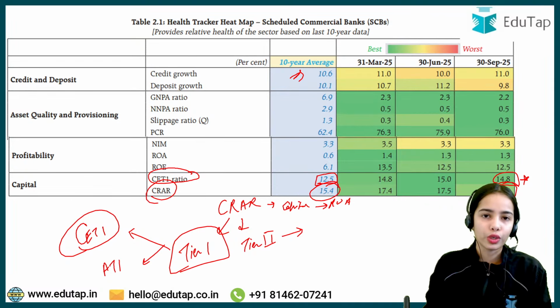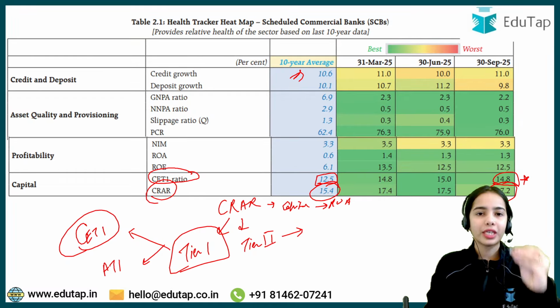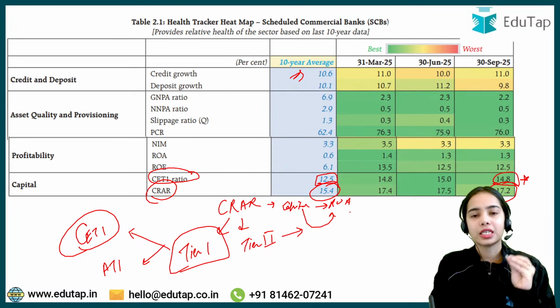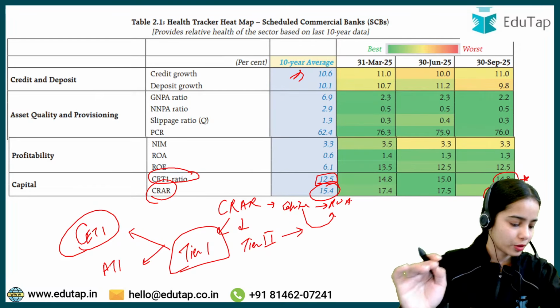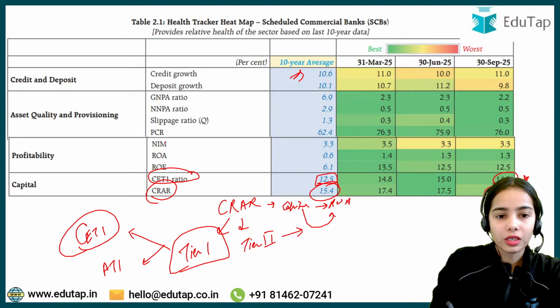So that is also good, that the bank is maintaining more of the capital against its risk-weighted assets to handle the distress. Chalo. Now, slippage ratio.